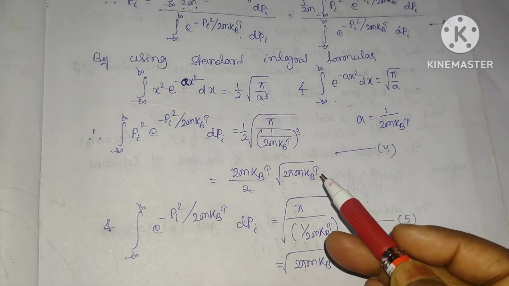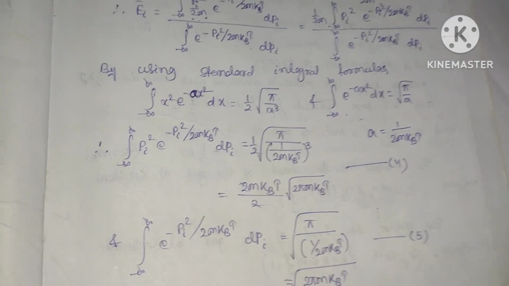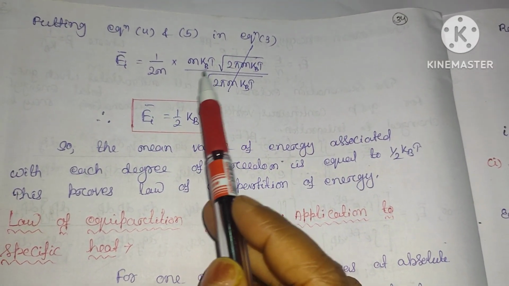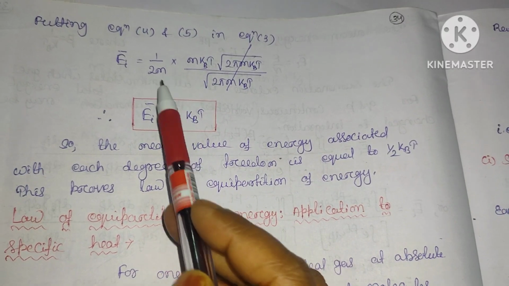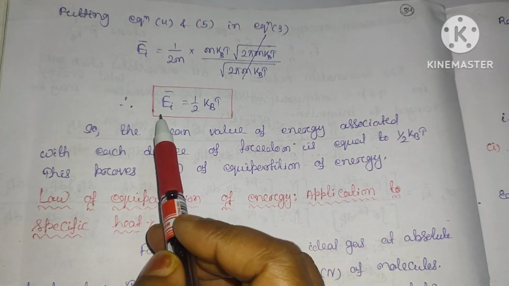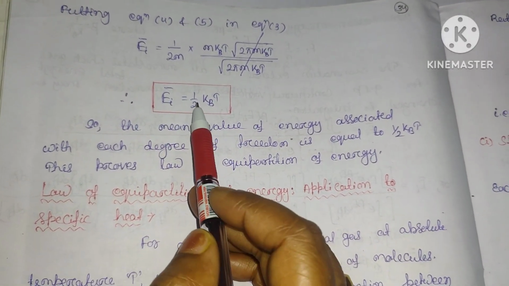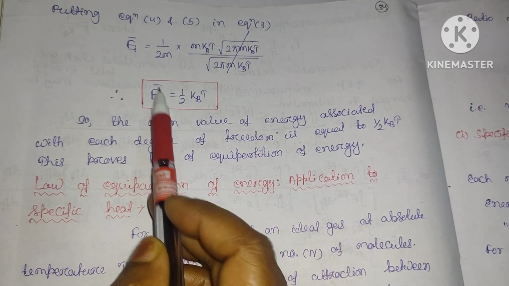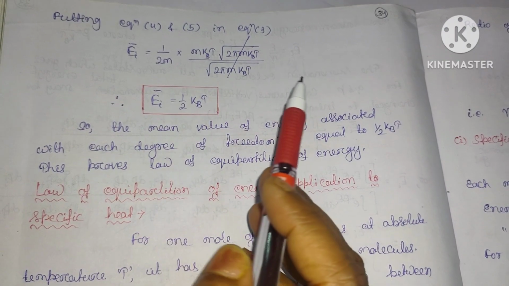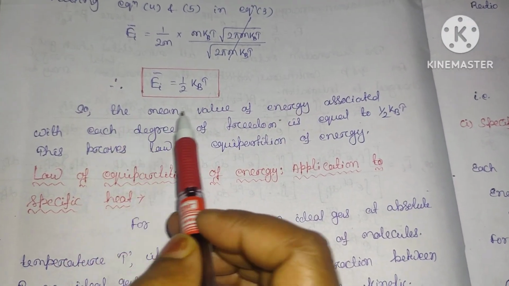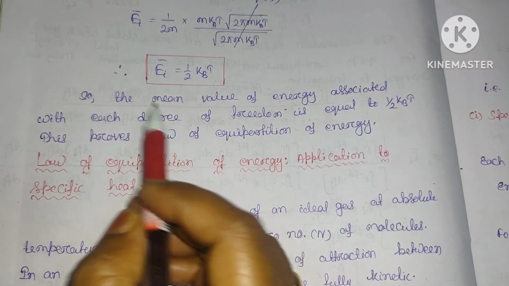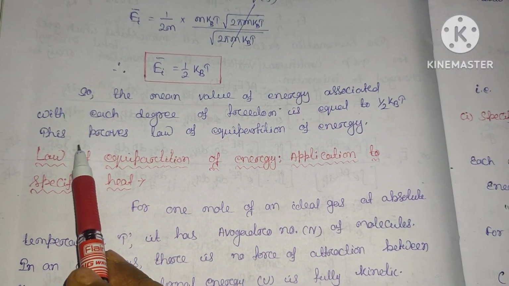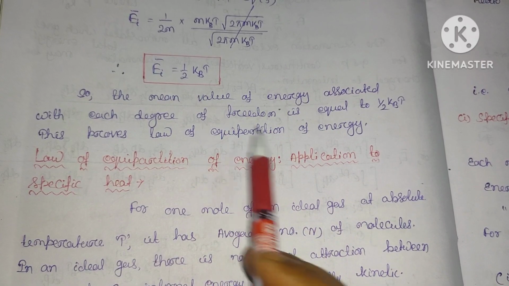So this 2 pi m kt gets cancelled. Here you can see that this is 1 by 2m, this is mkt, so m and m get cancelled. Again, the average of energy will be equal to 1 by 2 kt. Or you can see that this ei average represents the mean energy, or the mean value of the energy associated with each degree of freedom, which is equal to 1 by 2 kt. So it is the law of equipartition of energy.